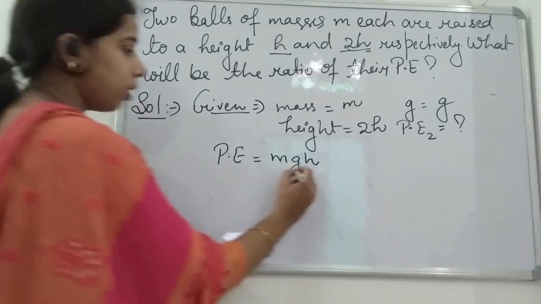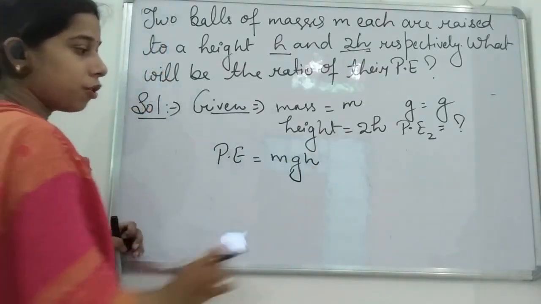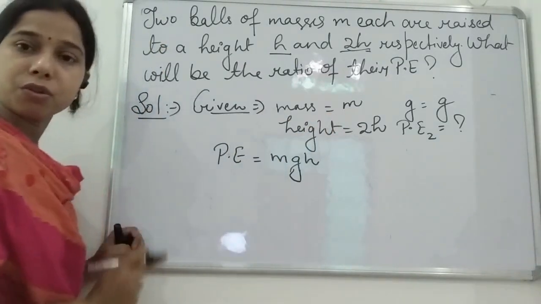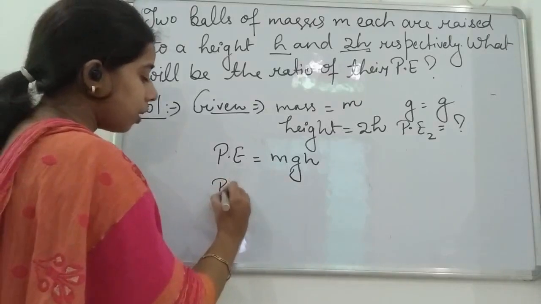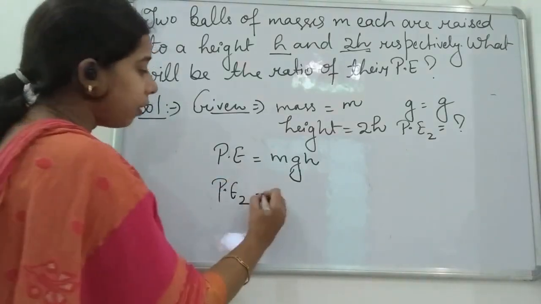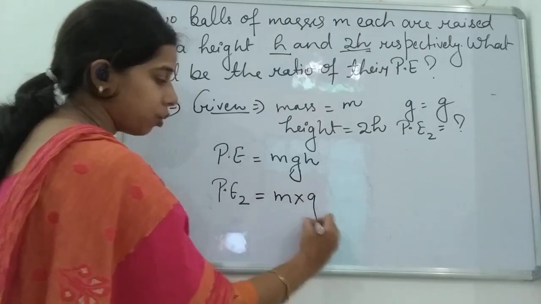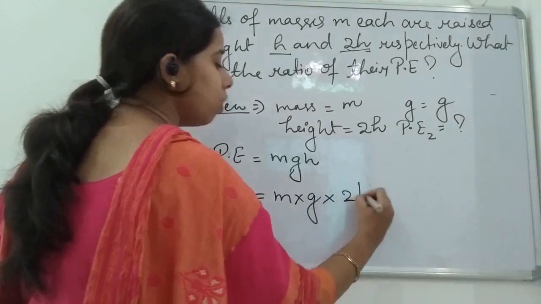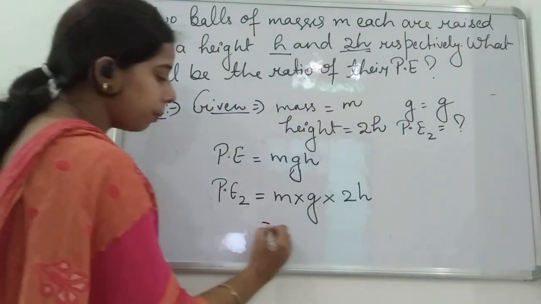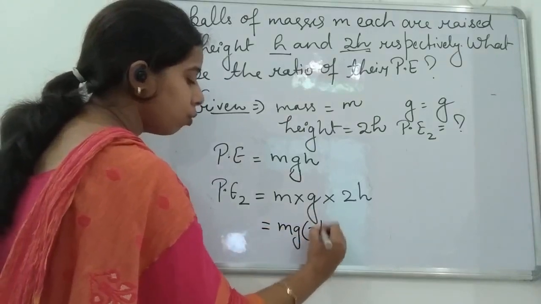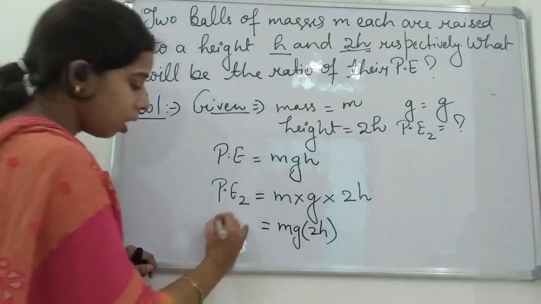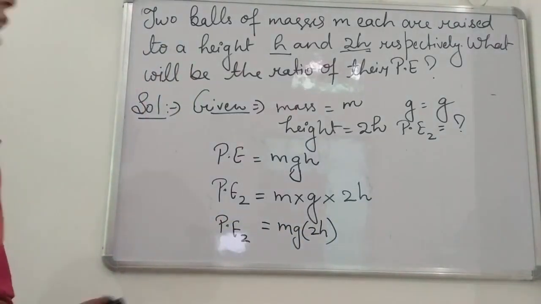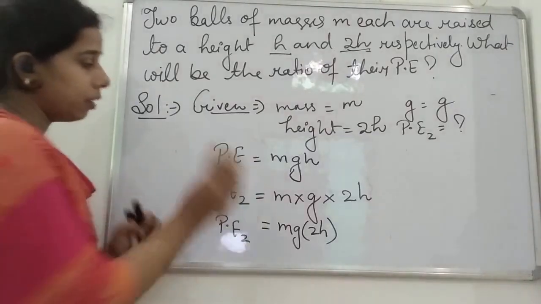So you see here, students, we know that potential energy is equal to mgh, and now we will put the values of mass, height and acceleration due to gravity here. So potential energy of the second ball will be equal to mass into acceleration due to gravity, which is the same, into height, that is 2h. So it will be mg2h. That is the potential energy of the second ball. Now what we have to do? We have to find the ratio of their potential energies, students.